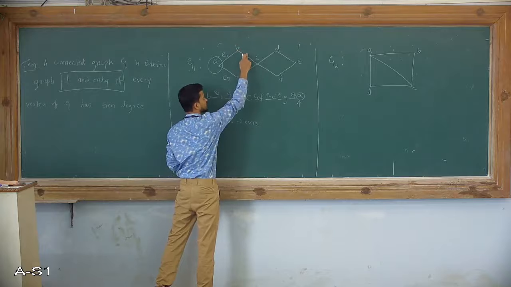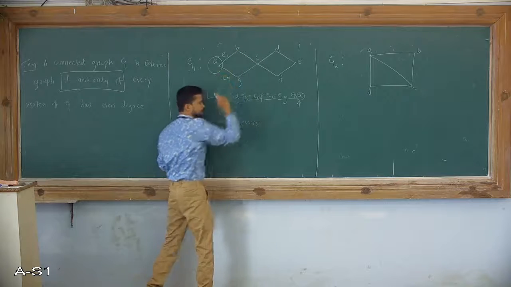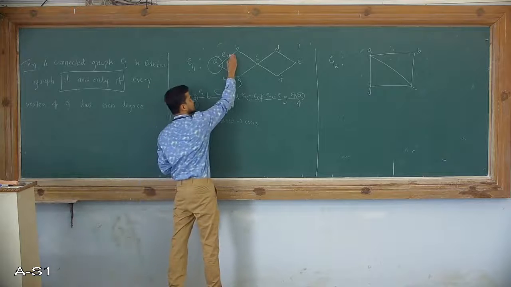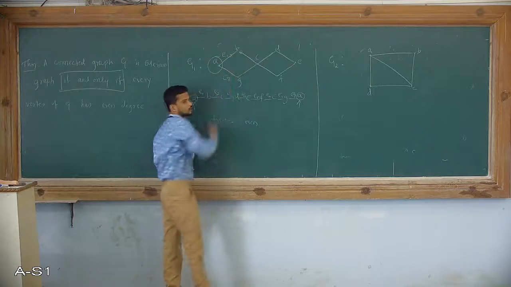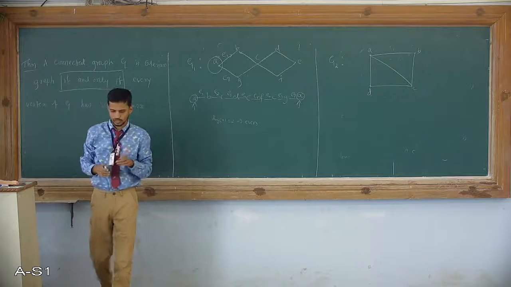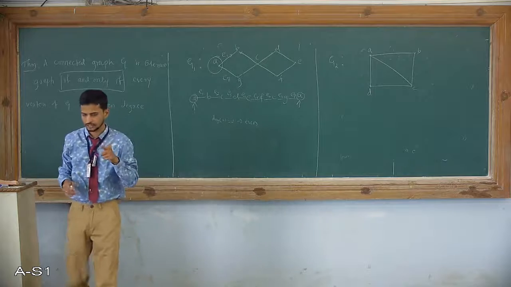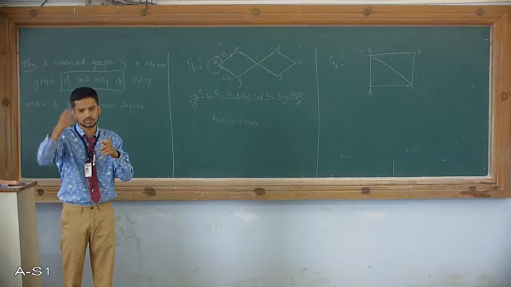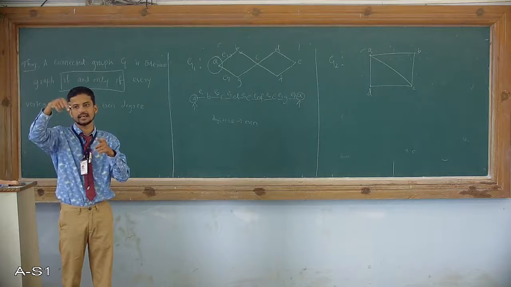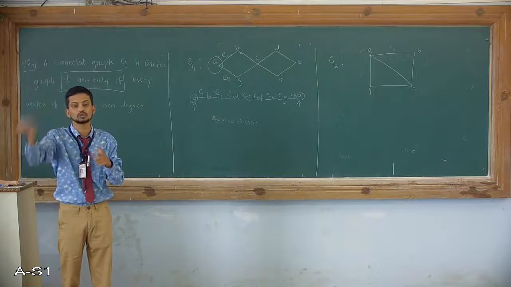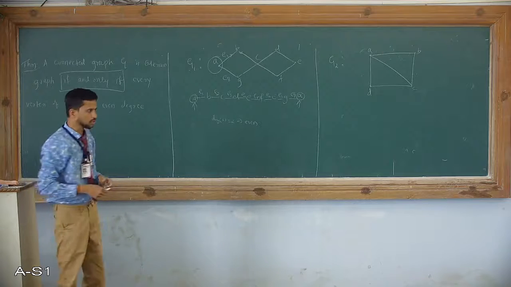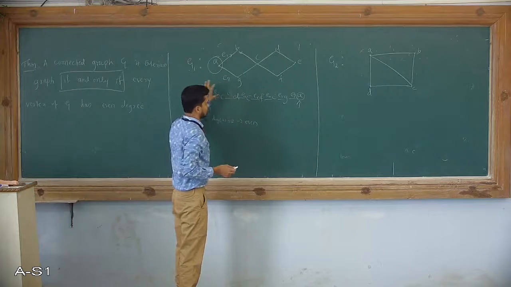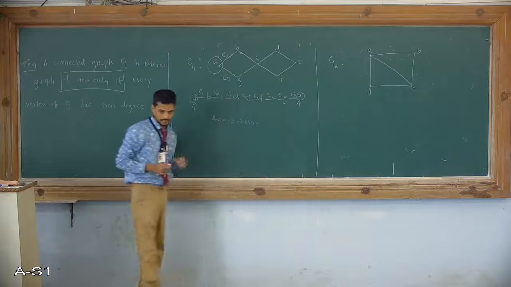If an edge is moving towards a vertex, going into the vertex, then there exists an edge which is going out of that vertex. So in this way, we can prove that every vertex has even degree.